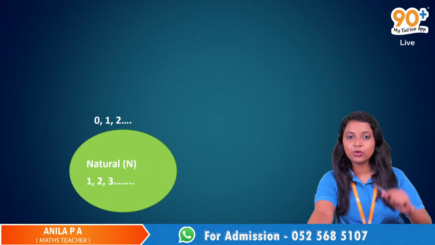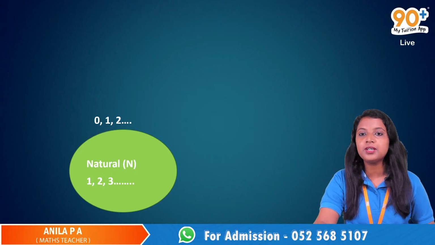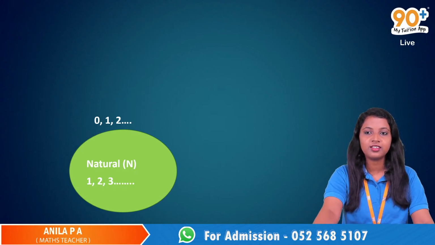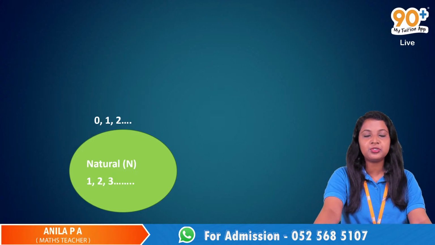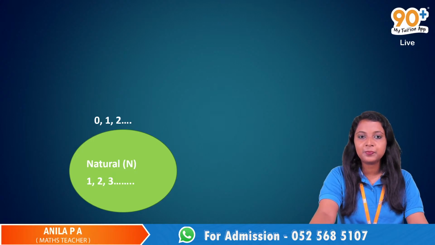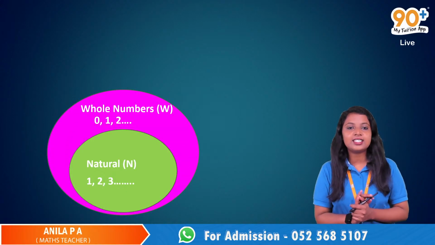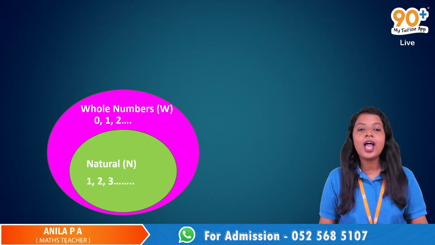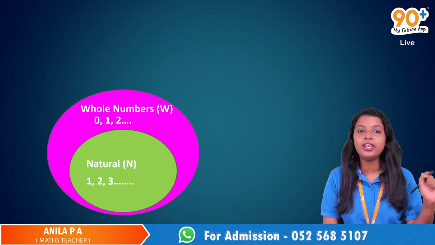So it's like 0, 1, 2, 3, 4, etc. This set of numbers is known as whole numbers, and we use the alphabet W to denote whole numbers. Along with natural numbers, we are adding one more number, which is 0. And 0, 1, 2, 3, 4, etc. is known as the set of whole numbers.